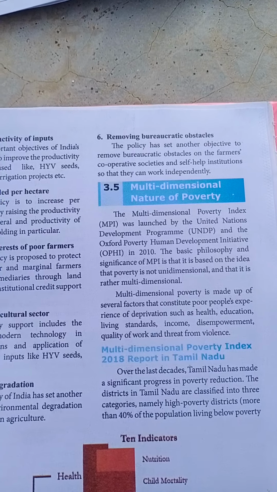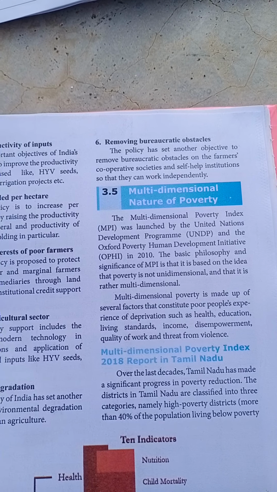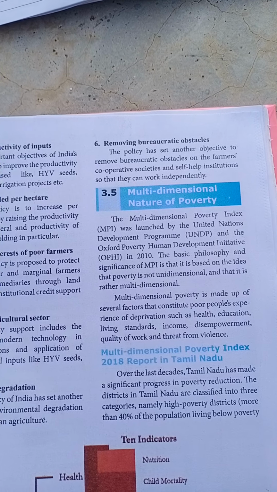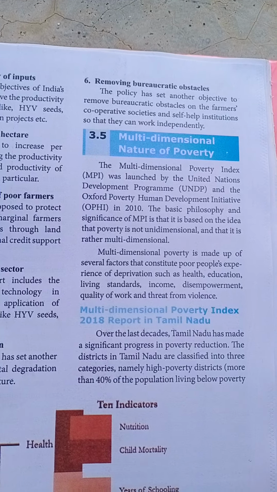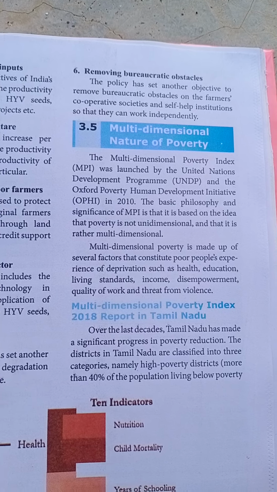I think all of you are clear about agriculture policy in India. So this is the 5 mark. Okay, next we move to the multi-dimensional nature of poverty.